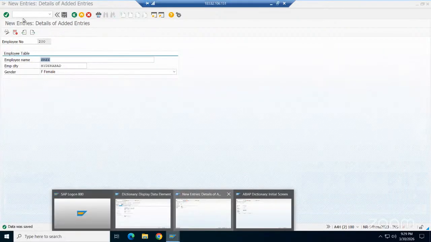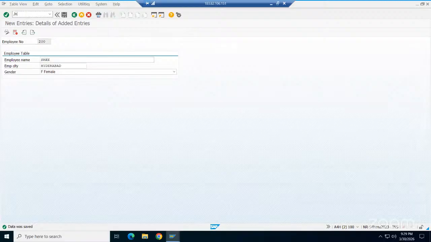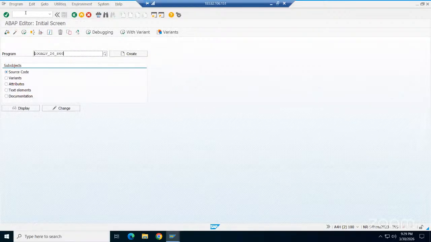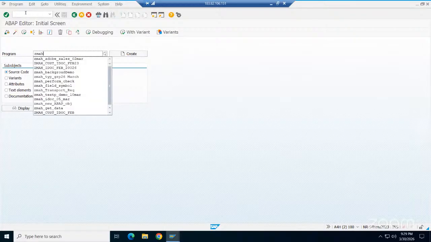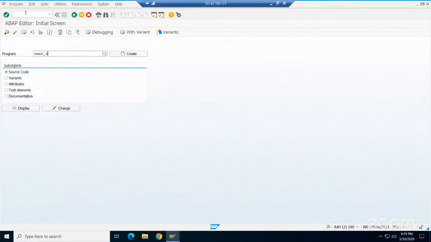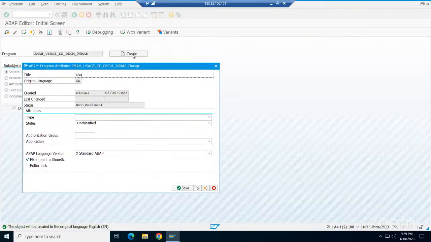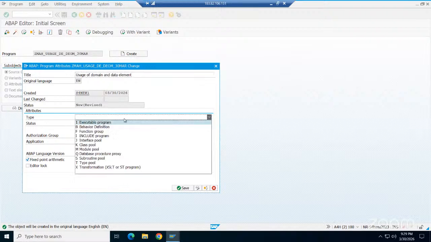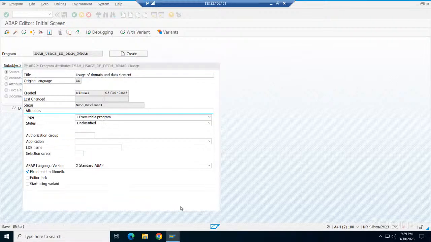Go to the program, 38, right? Yes, 38. Usage of data element and domain. Today's date is 30 March. Click on create. Usage of domain and data element. Go to type executable.